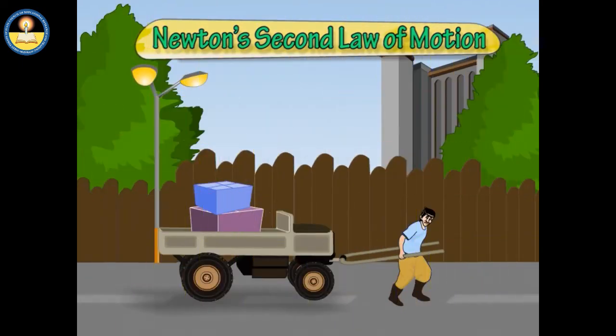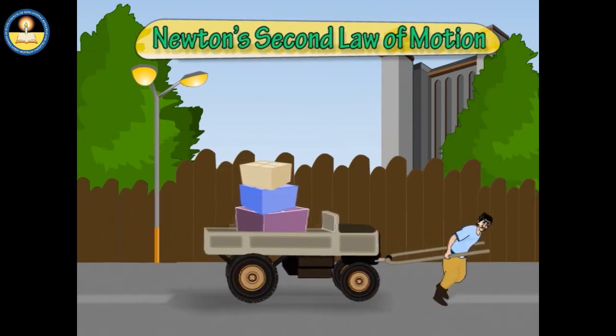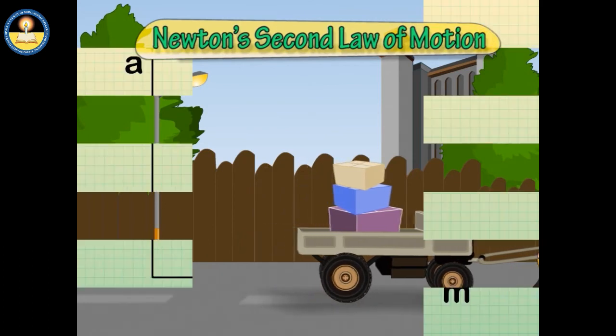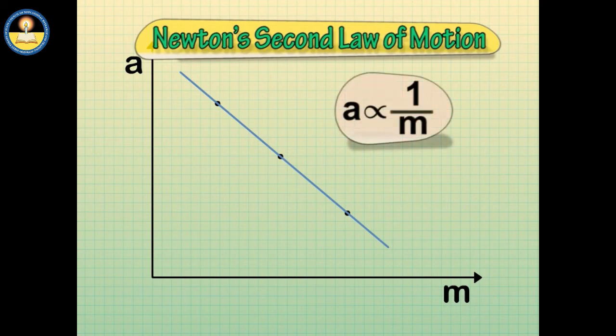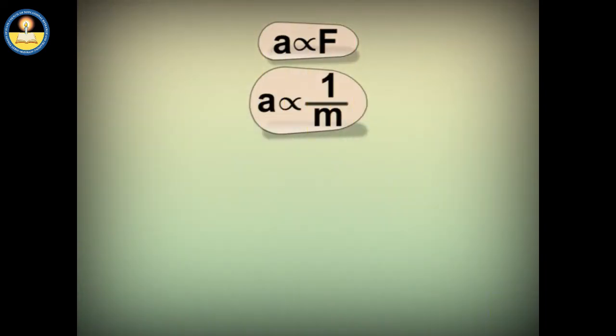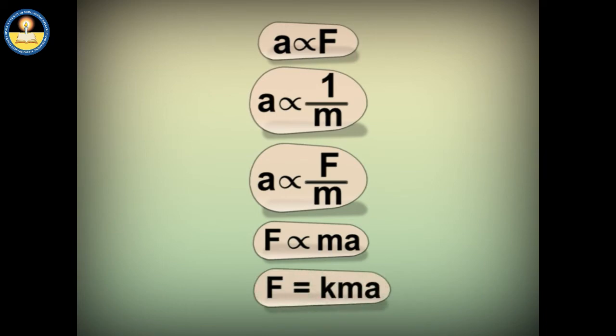When we apply the same force on unequal masses, it can be seen that on increasing the mass, acceleration decreases, and the graph between acceleration and mass again comes out as a straight line graph, but with a negative slope. This shows that the acceleration attained by the body depends inversely upon the mass of the body. On combining the two conditions, acceleration depends upon the ratio of force and mass. In other words, force depends upon the product of mass and acceleration.